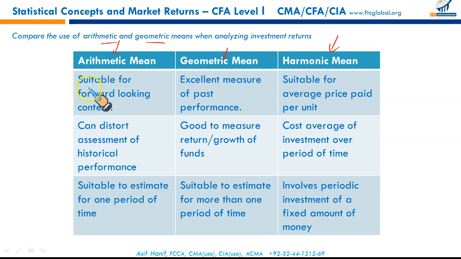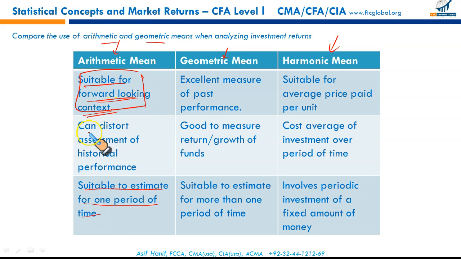Arithmetic mean is suitable for a forward-looking context. There are many MCQs that will require you to calculate the return for the next period. So in order to calculate return for a single period, we use arithmetic mean. Suitable for the forward-looking context. Suitable to estimate for one period of time, the next period. Use your past data and predict the future.